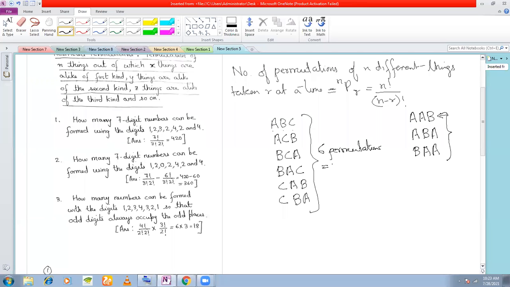How many permutations here? In this case, when all things are different, 3P3, right? Six permutations, six arrangements, isn't it? But in this case, where two things are identical, how many arrangements are we getting? Just look and tell me.